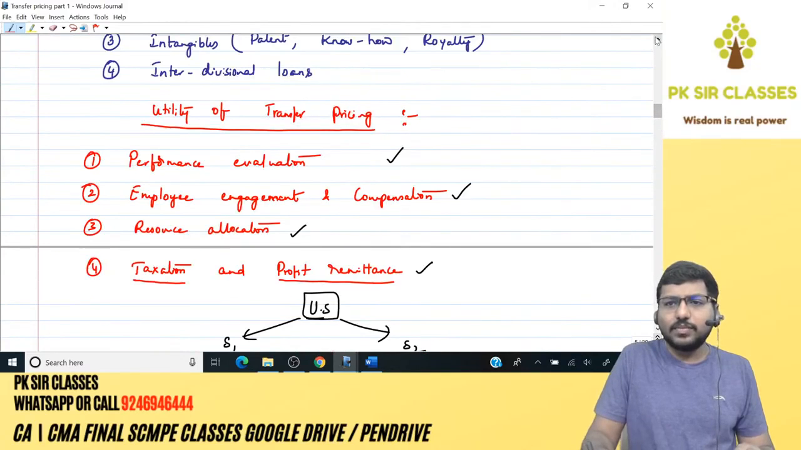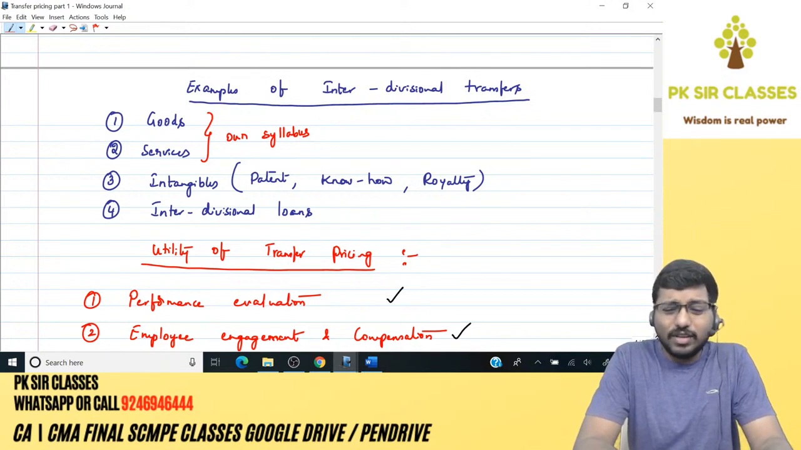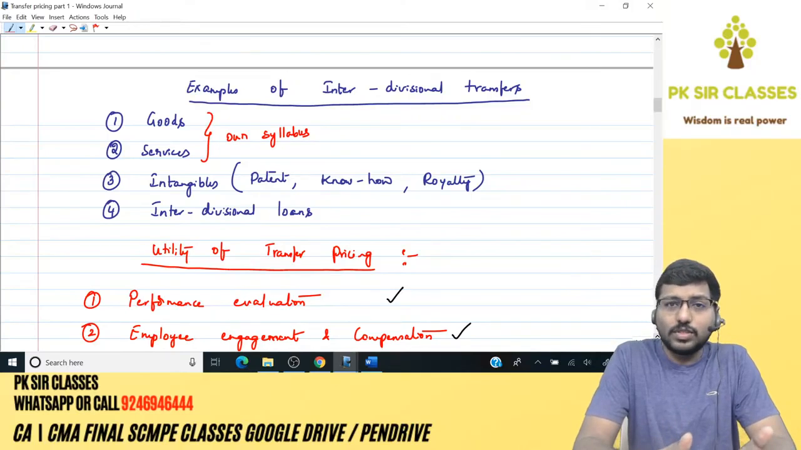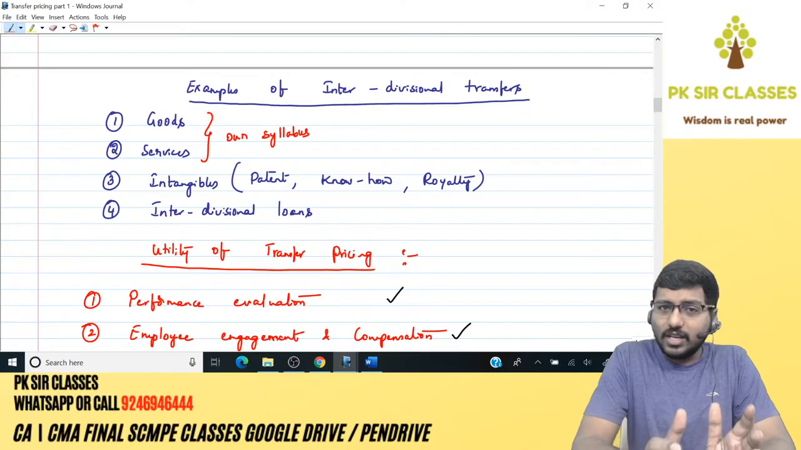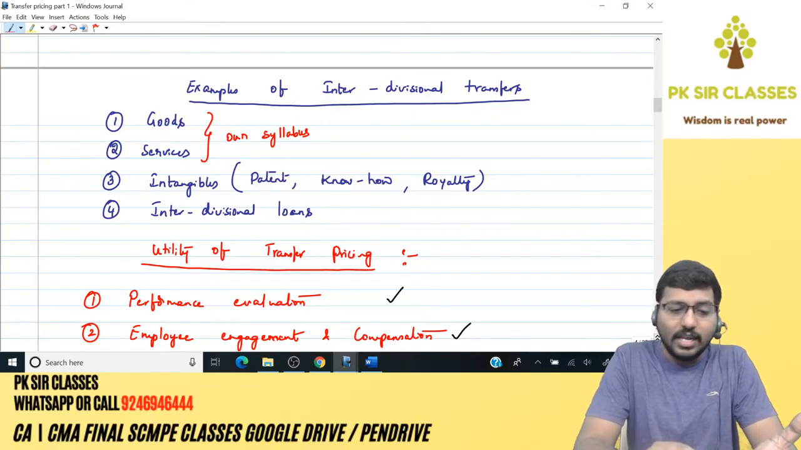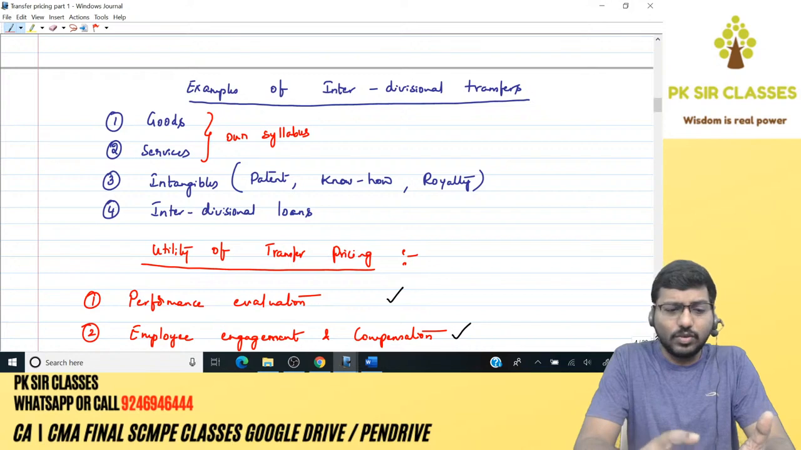Yeah, here it is. So examples of interdivisional transfers also we have seen, which means generally when we talk about transfer pricing, we feel that it's all about goods or sometimes services. But here I've clearly explained that when you are into interdivisional transfers, you not only transfer goods, but also services. Not only that, you transfer intangibles like patents, know-how, royalty, as well as interdivisional loans. So it is really broader in concept, but of course in our syllabus it is restricted to only two things. One is goods, the other one is services.